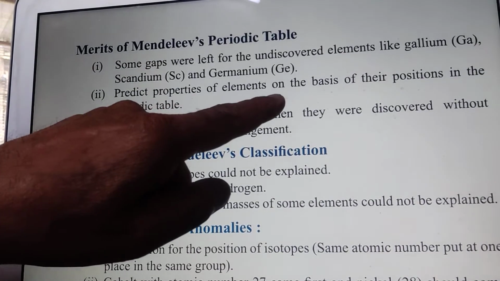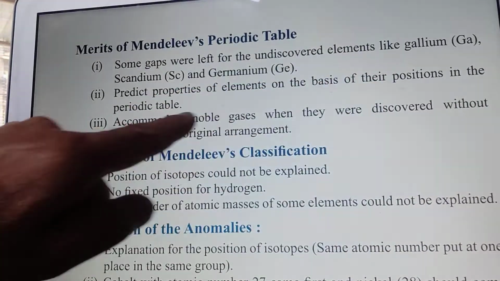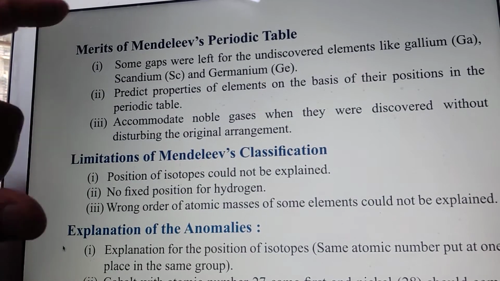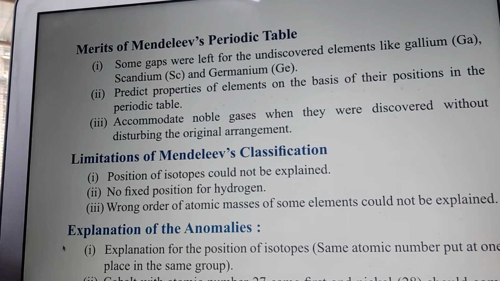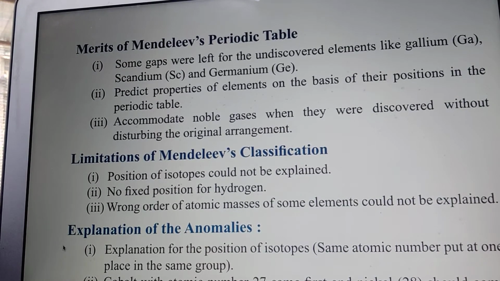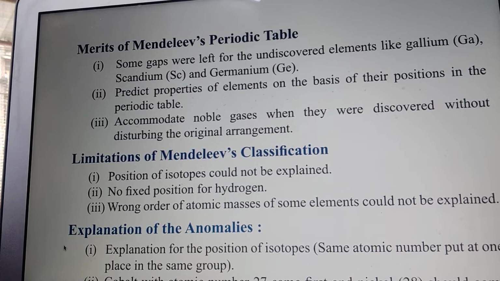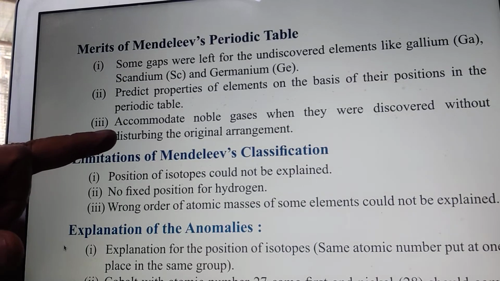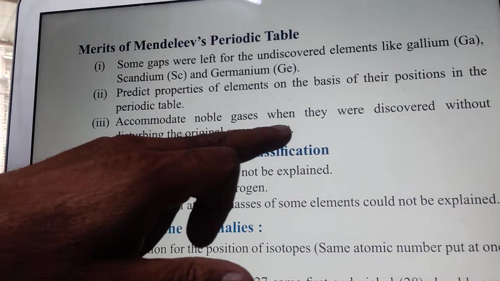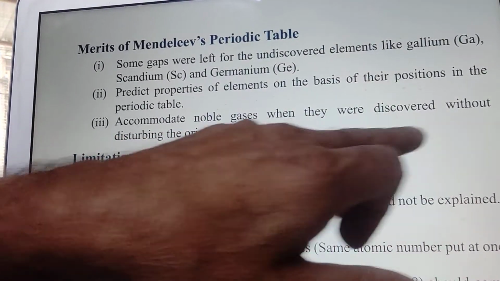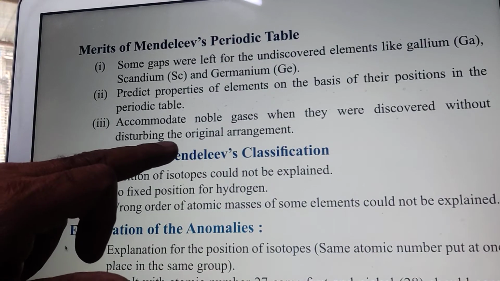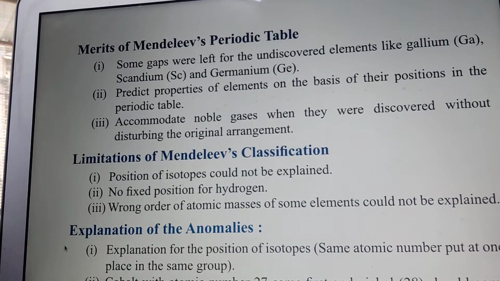Predict properties of elements on the basis of their position in the periodic table. So gaps were there, and for filling these gaps, he predicted the properties of elements. So scientists started discovering these elements based on the properties, and accommodated noble gases when they were discovered without disturbing the original arrangements.